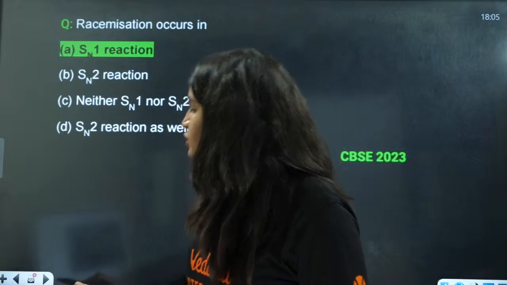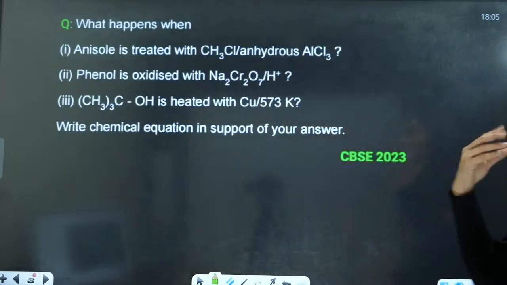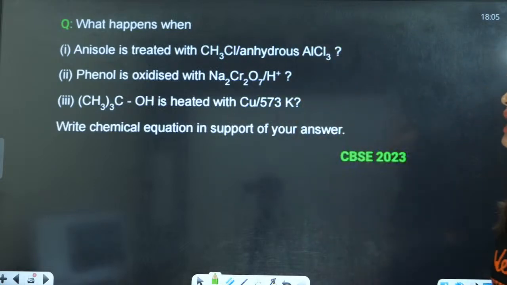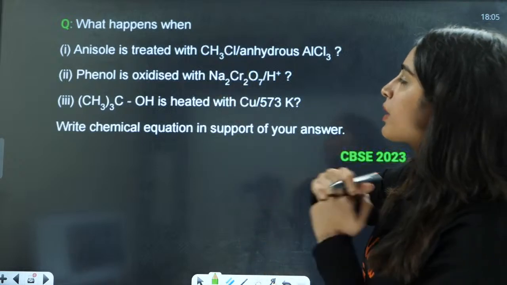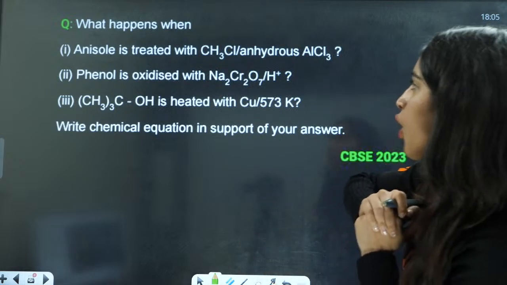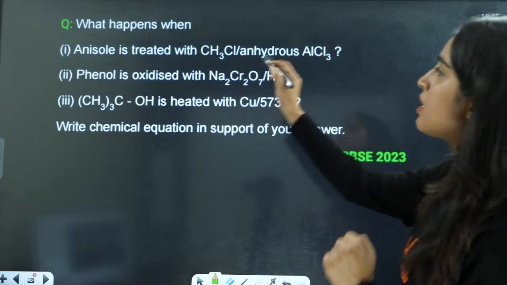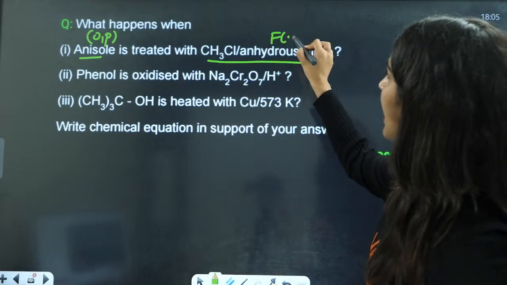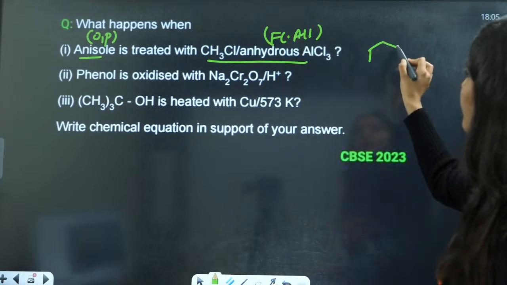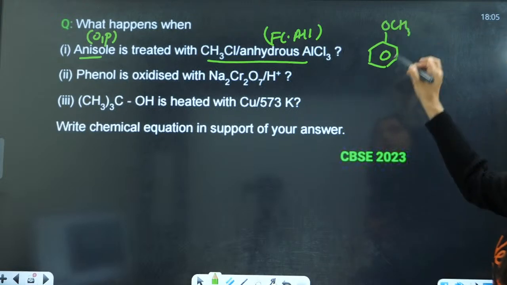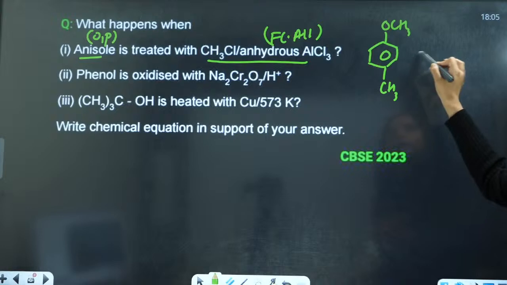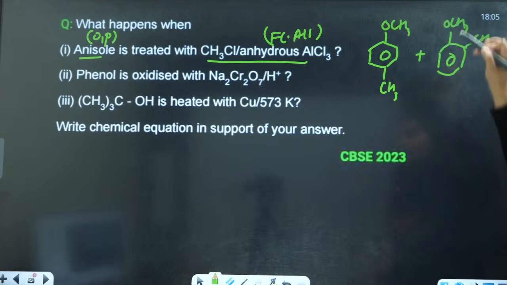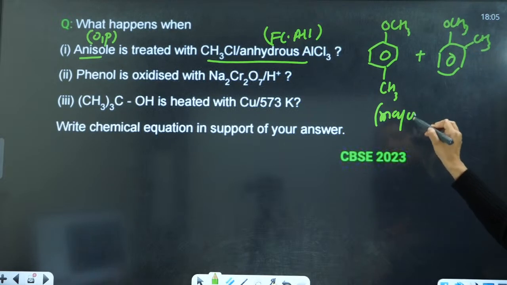Next part here is, what happens when anisole is treated with this, and phenol is oxidized to this. When anisole is treated with this, anisole is an ortho-para directing group. This is Friedel-Crafts alkylation. Here you will have two products: the para product, OCH3 with CH3, and the ortho product, OCH3 here, where the para is going to be the major product.